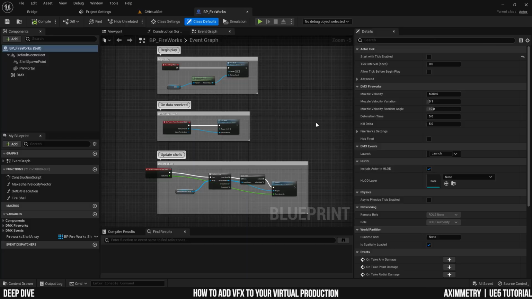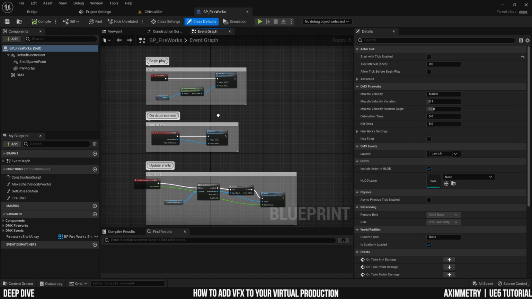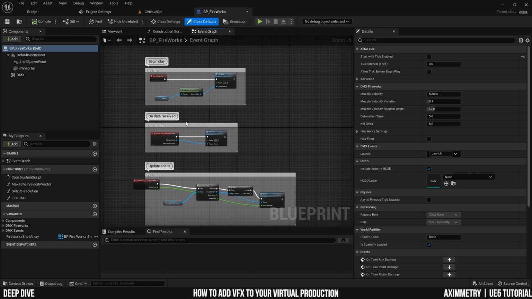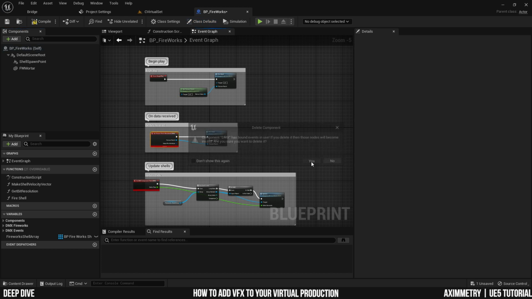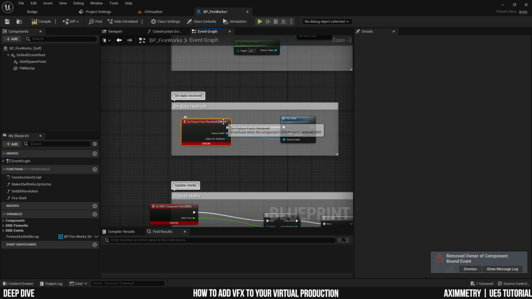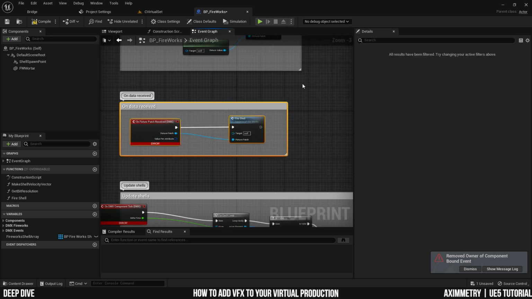And we're going to open it up, and you will notice right away that this is a very complex blueprint with functions, lots of variables and whatnot, because this is actually designed to be used with DMX, but we are not going to be using DMX. We just want a simple trigger to fire these fireworks in our virtual set. So we're just going to customize it a little bit, or I dare to say dumb it down a little bit, simplify it, and we're just going to delete this DMX component here, and I'm going to delete this On Data Received.